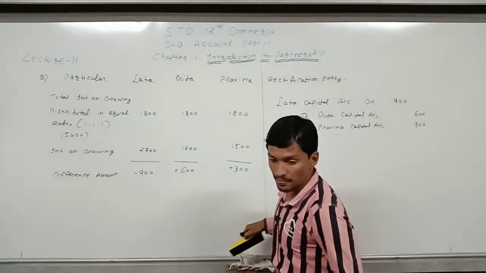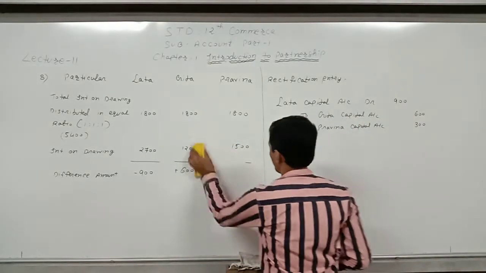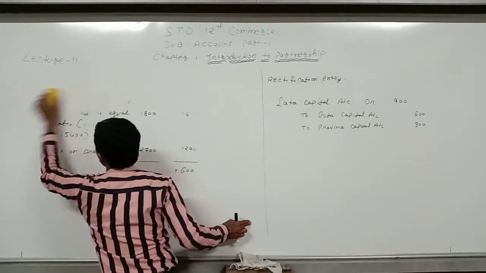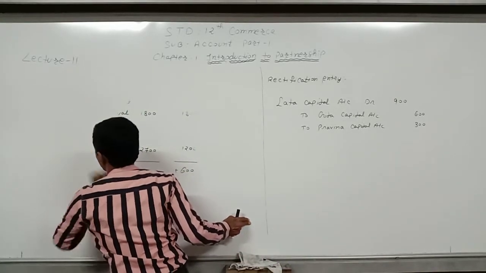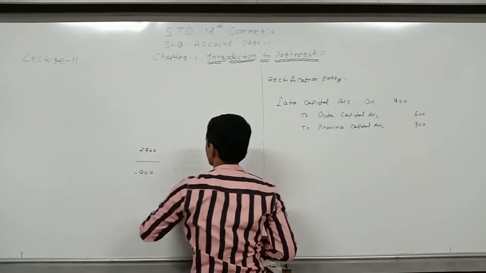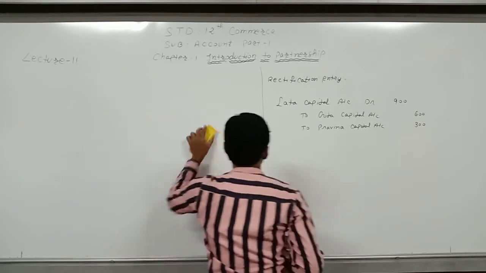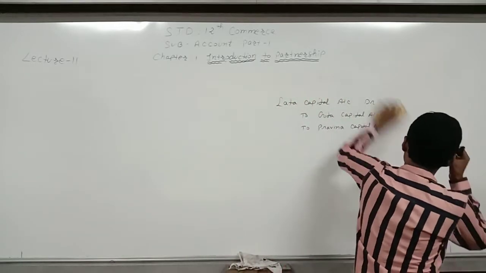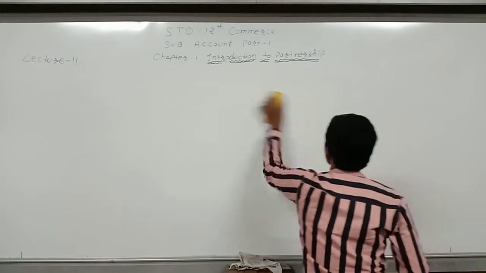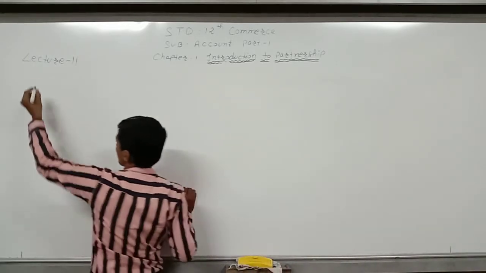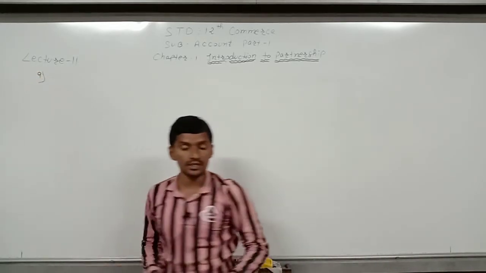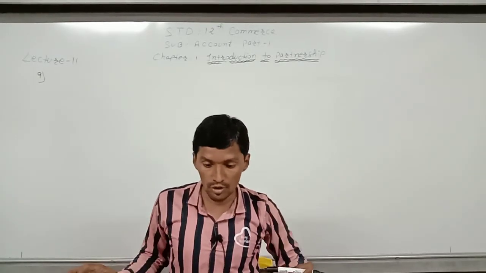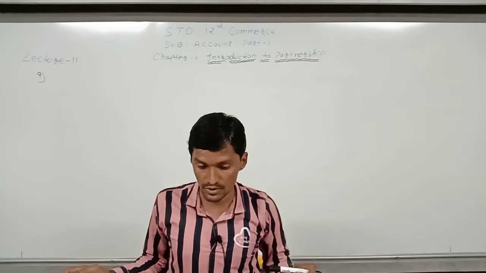Sum number 9. Ninth sum. Mukesh, Dhaval and Vinod are the partners of a partnership firm.